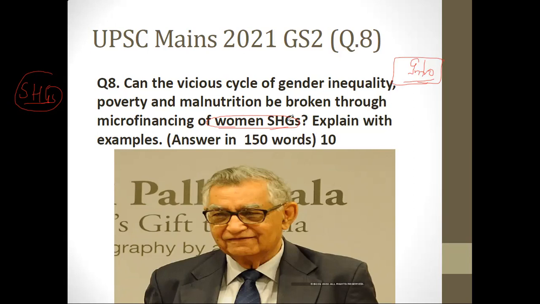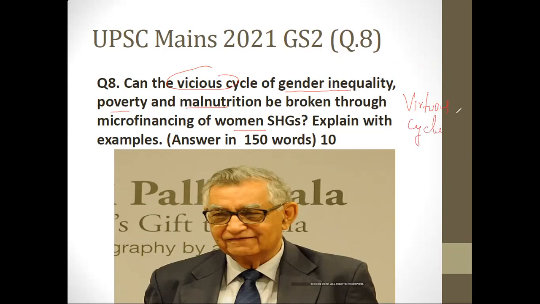Then one thing which I think most people will not be writing and which you can write here: they're talking about how women SHG will break the cycle of gender inequality, poverty, and malnutrition. Vicious cycle. In the previous videos, we have talked about the difference between vicious cycle and virtuous cycle. Virtuous cycle has a positive connotation, vicious cycle has a negative connotation.